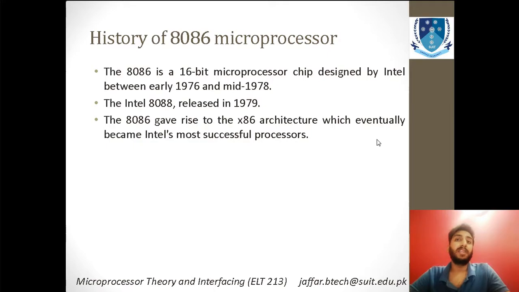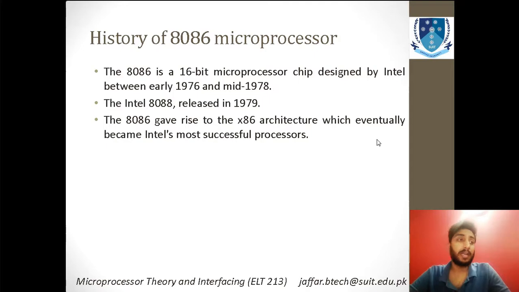And the upgraded version of the 8086 was also released in 1979, and that was called the Intel 8088. This was the microprocessor which gave rise to the x86 architecture. You have seen in different programs on your computer, in several window options, that it says x86 or x64. So this x86 represents the 8086 architecture,